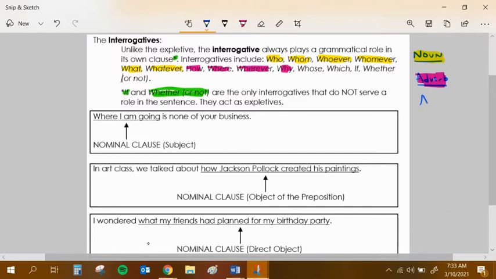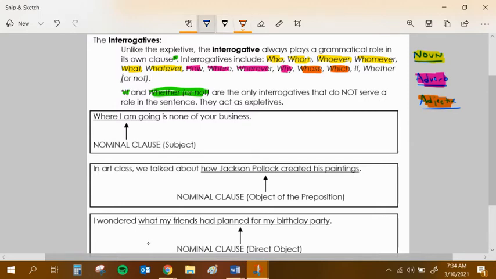And lastly, an adjective. Let's make our adjectives orange. I want you to notice that whose and which are going to be our adjectives.